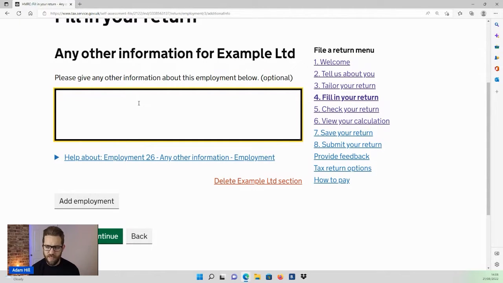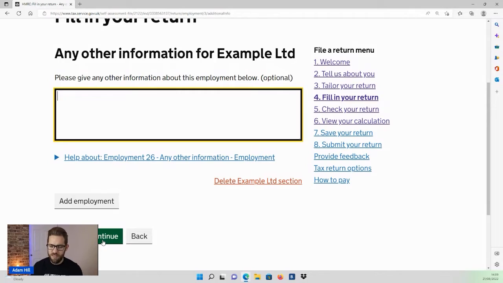via real-time reporting and tell them how much you've earned in a tax year. So you're only confirming the details, really. If you were going to confirm details which were different, for whatever reason, than those that your employer had submitted, that maybe don't agree to your pay slips, then you'd want to explain that away here to avoid an investigation. And providing you give a good explanation, it makes sense to them, and you've treated it correctly, then you wouldn't have an investigation. But if you're submitting a basic return, you're confirming the details that they already know, then you won't normally need to provide additional information in this box.